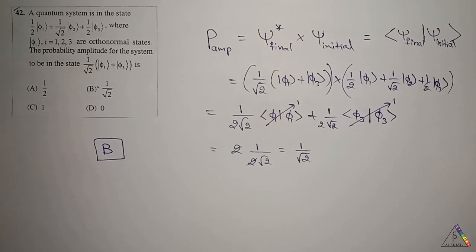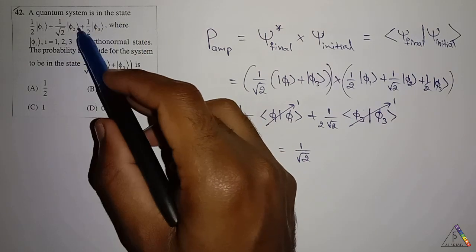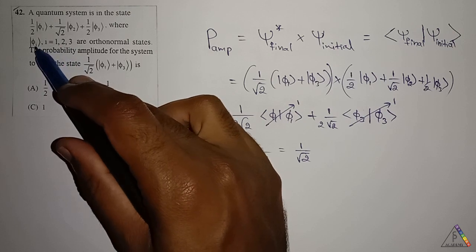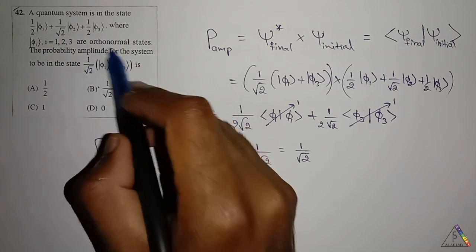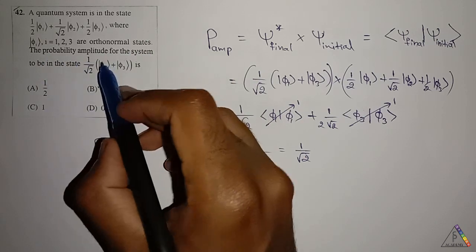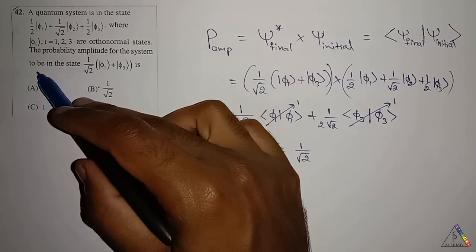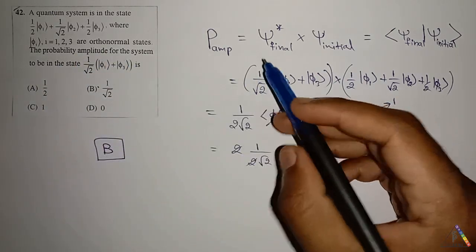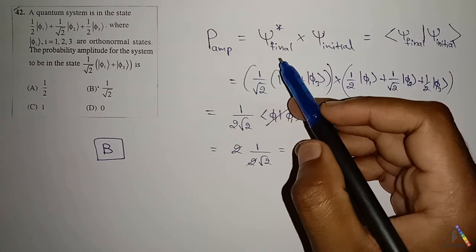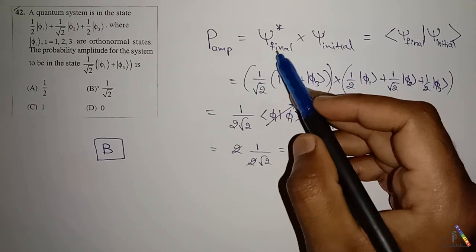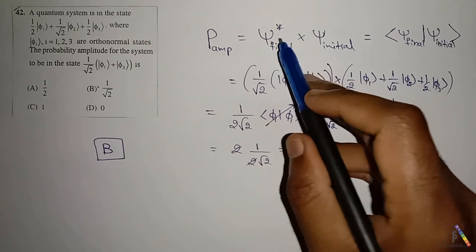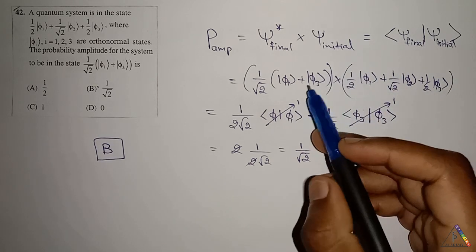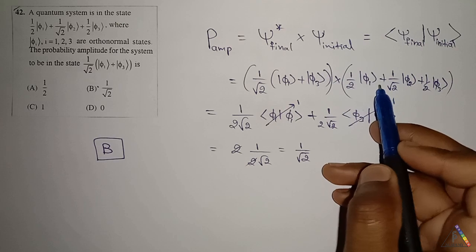Next question is, a quantum system is in the state, this is the initial state given, where phi represents three different orthogonal states. The probability amplitude for the system to be in this final state. We know that the probability amplitude is the complex conjugate of the final wave function multiplied with the initial wave function.